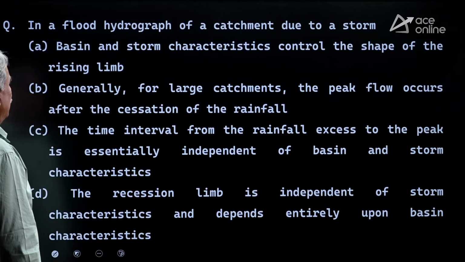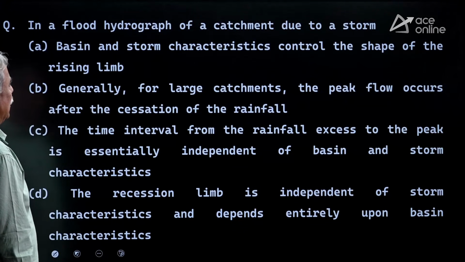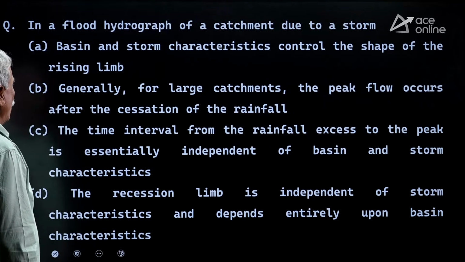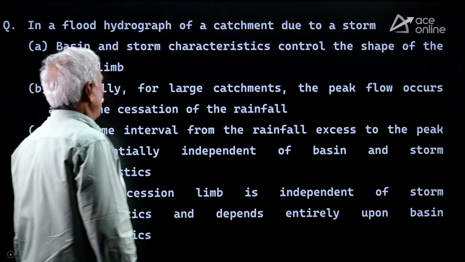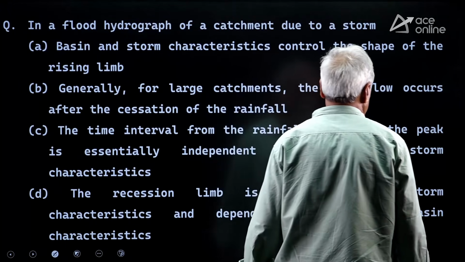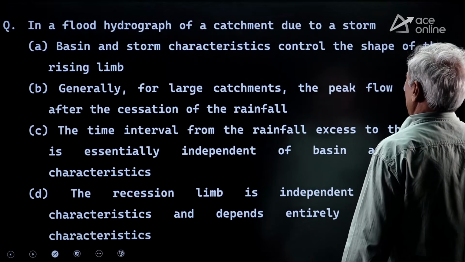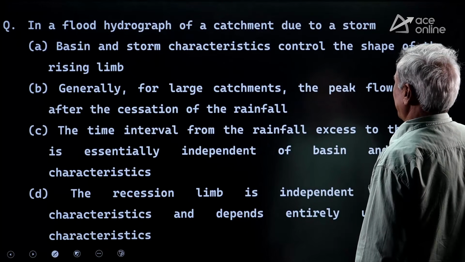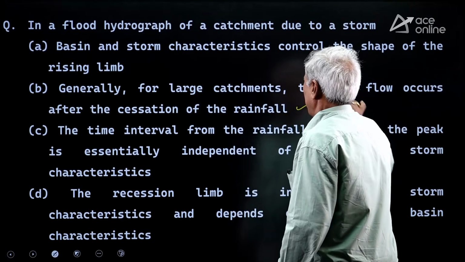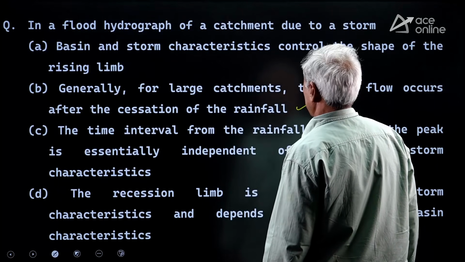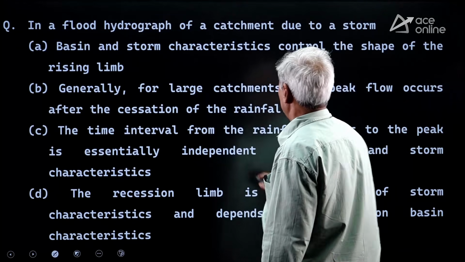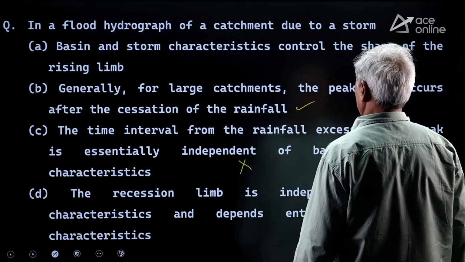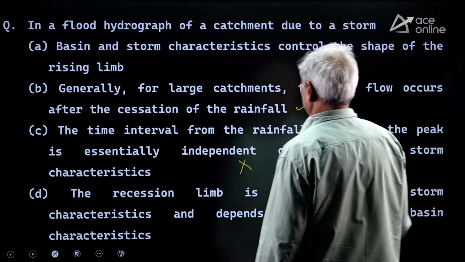In a flood hydrograph of a catchment due to a storm, basin and storm characteristics control the shape of the rising limb. Only storm characteristics. Generally for large catchments, the peak flow occurs after the cessation of the rainfall, correct. The time interval from the rainfall excess to the peak is essentially independent of the basin, wrong. It depends on basin. The recession limb is independent of storm characteristics and depends entirely on basin, correct.